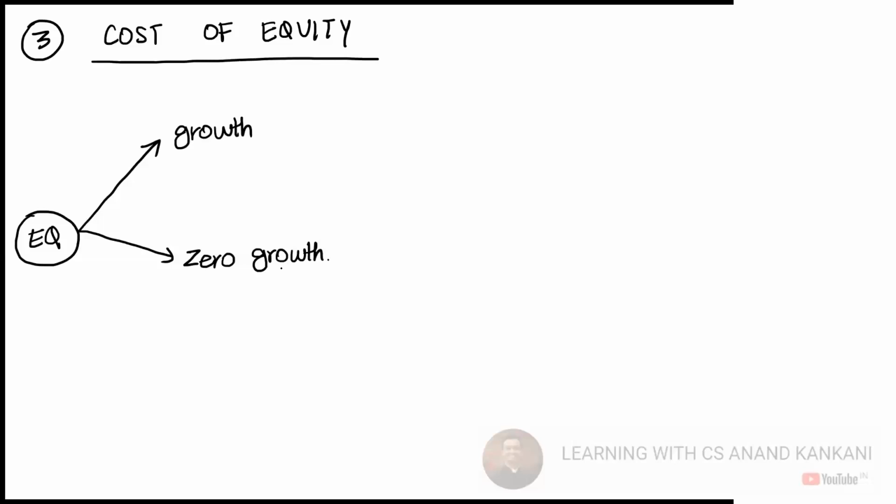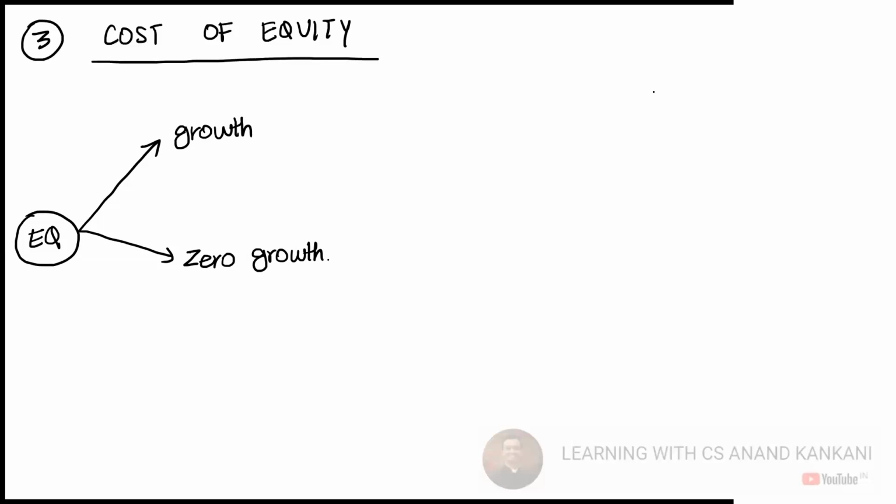Now, what does this mean? By the way, what we are studying here in cost of equity, the same thing will get repeated when we do dividend policy. I'll tell you how. When we do dividend policy, you will realize the same thing we are discussing now.